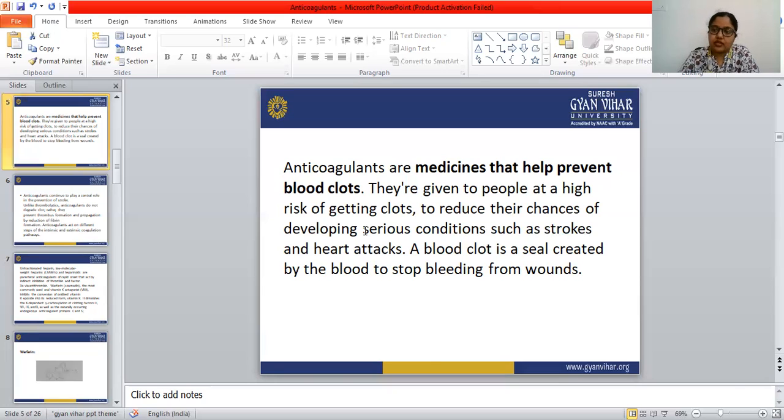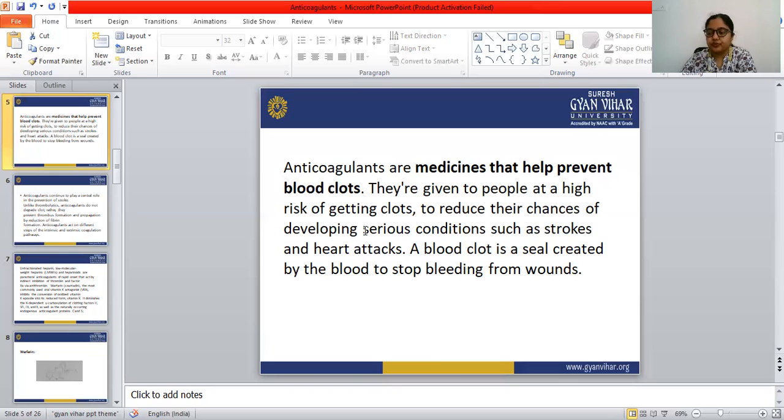Thrombosis is the condition where the clot is formed inside the vein. So to prevent the thrombosis condition, or in the treatment of deep vein thrombosis, the doctors prescribe these anticoagulant drugs. So we can say anticoagulant drugs are those drugs that increase the coagulation time, or prevent the process of clotting.